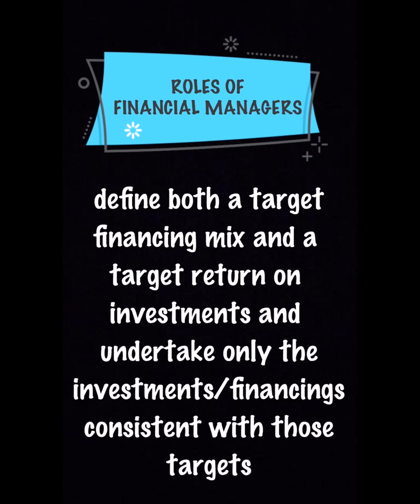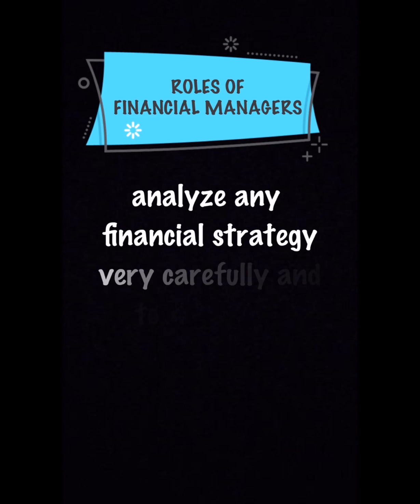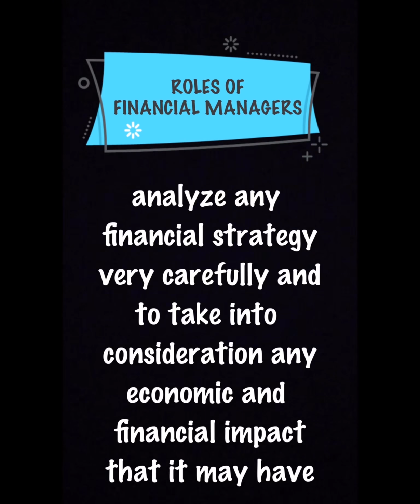Fourth, the financial manager has to define both a target financing mix and a target return on investments and undertake only the investments or financings consistent with those targets. And the last, the financial manager has to analyze any financial strategy very carefully and take into consideration any economic and financial impact that it may have.